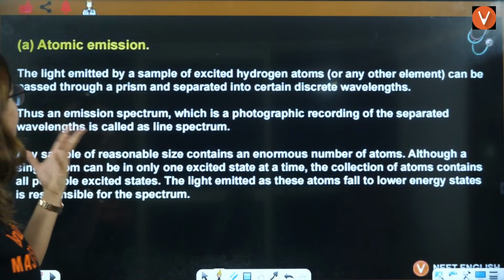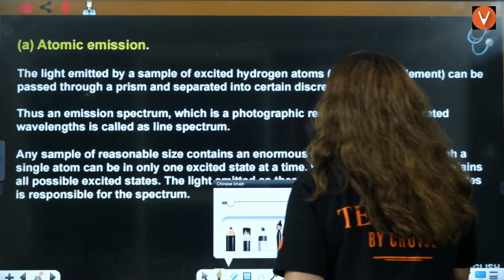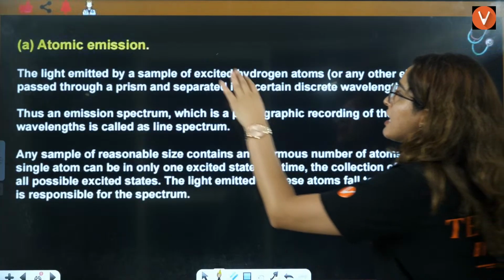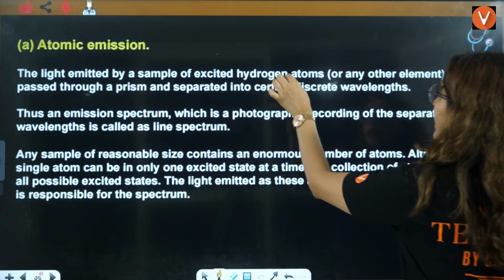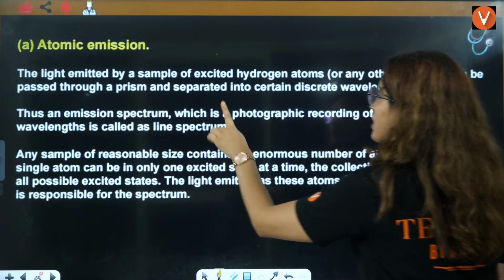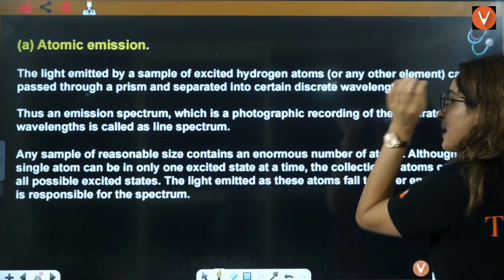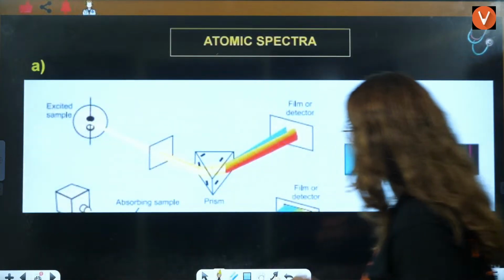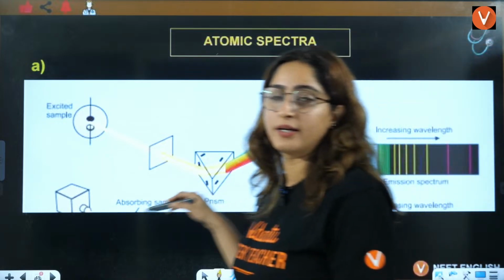Now, what is atomic spectrum, right? That is the same as atomic emission, when it is coming out from the atom. The light emitted by a sample of excited hydrogen atoms can be passed through a prism. This emission spectra, which is a photographic recording of separated wavelengths, is called line spectra. Why? Because here these lines are being shown, right?